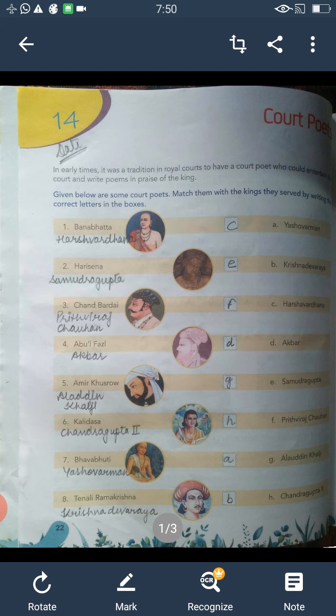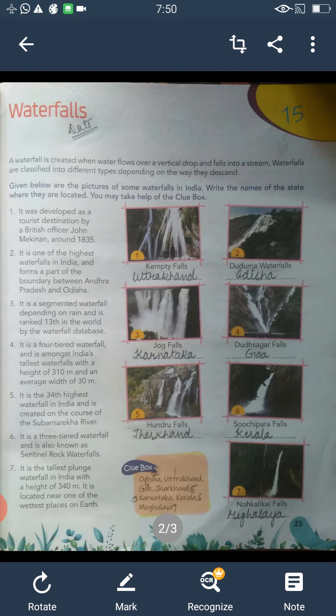Now come to exercise number 15, that is waterfalls. A waterfall is created when water flows over a vertical drop and falls into a stream. Waterfalls are classified into different types depending on the way they descend. Given below are the pictures of some waterfalls in India. Write the names of the state where they are located. You may take help of the clue box.